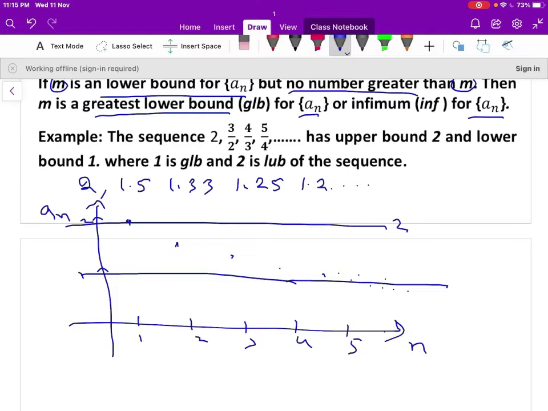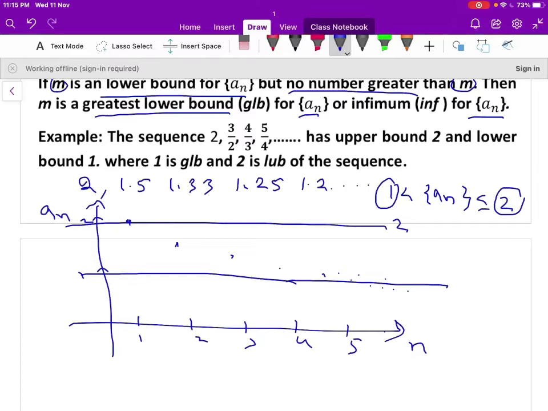Therefore the sequence lies between 1 and 2, so 1 is less than a_n, which is less than or equal to 2. Therefore 2 is the upper bound of the sequence a_n and 1 is the lower bound of the sequence a_n.